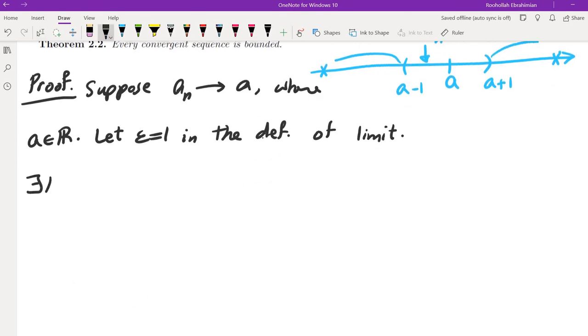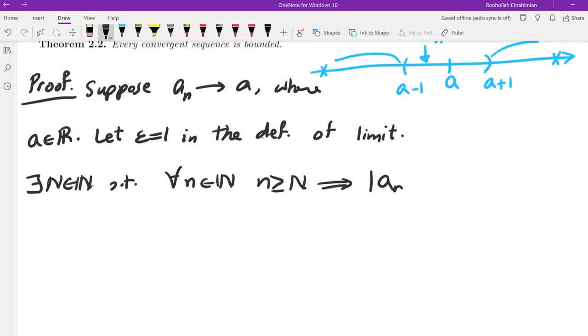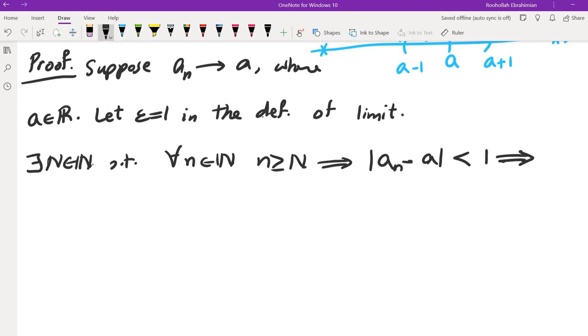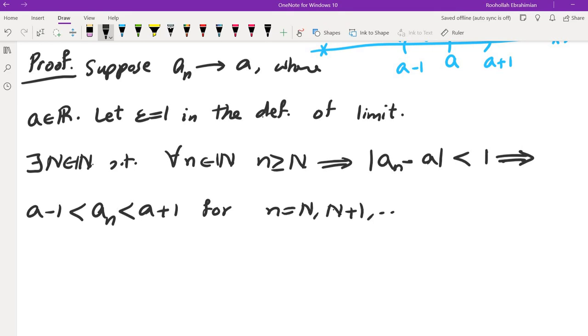So what we know is that there is some natural number capital N such that for every n greater than or equal to capital N, |a_n minus A| is less than epsilon, which is in this case 1. If you take a_n, there are a couple of different ways of doing this one. One way would be to say a_n is between A plus 1 and A minus 1. This is for n starting from capital N, and so on.